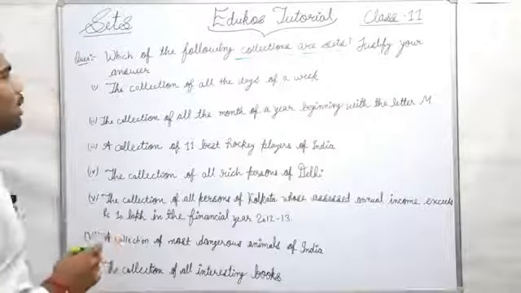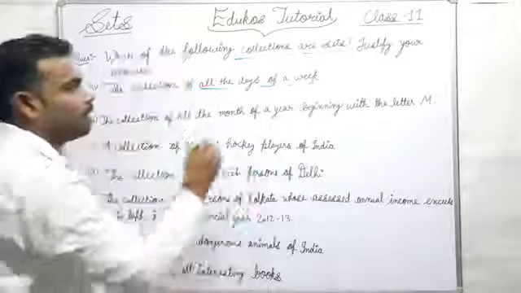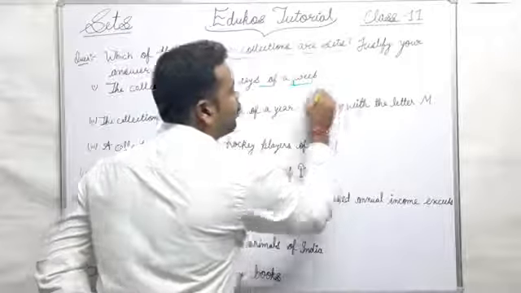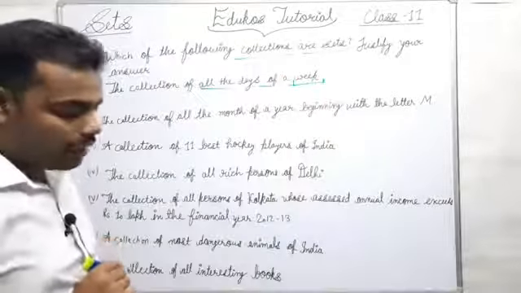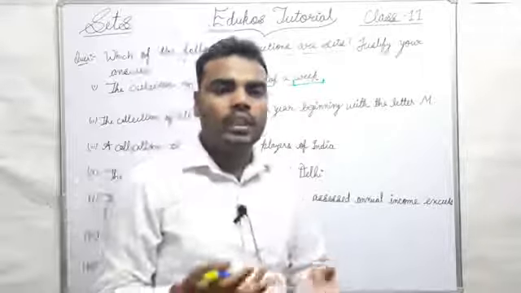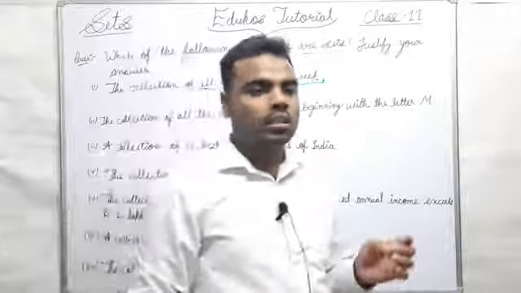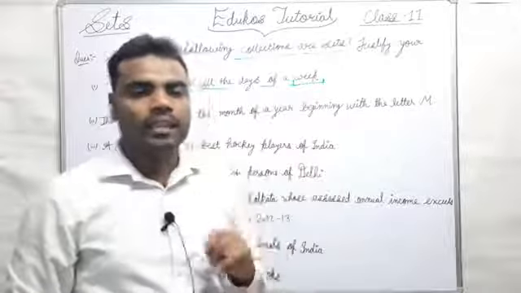Okay, so first, the collection of all the days of a week. If I talk about a week, then we know that there are 7 days: Monday, Tuesday, Wednesday, Thursday, Friday, Saturday and Sunday.